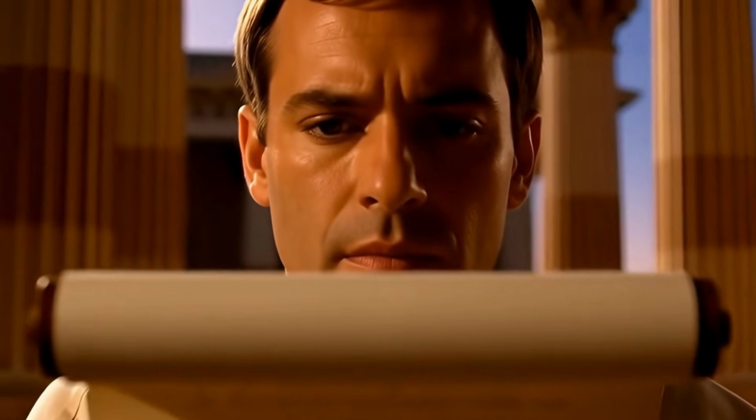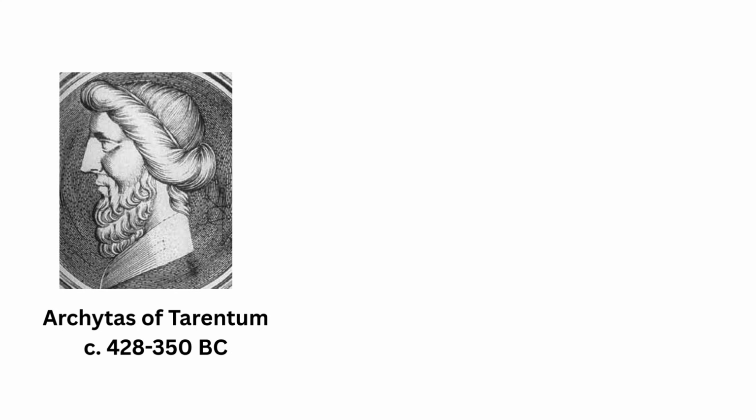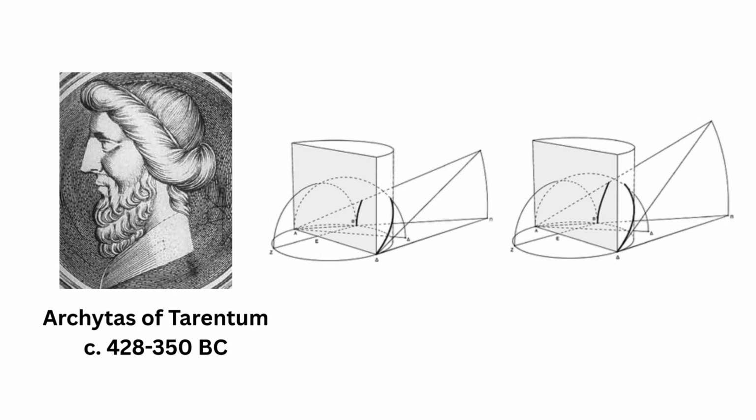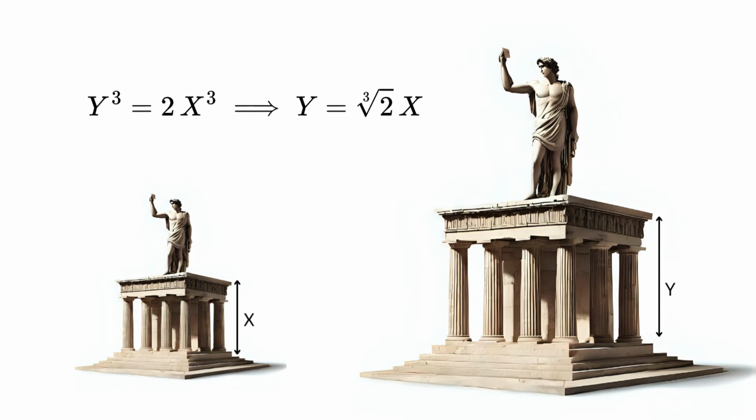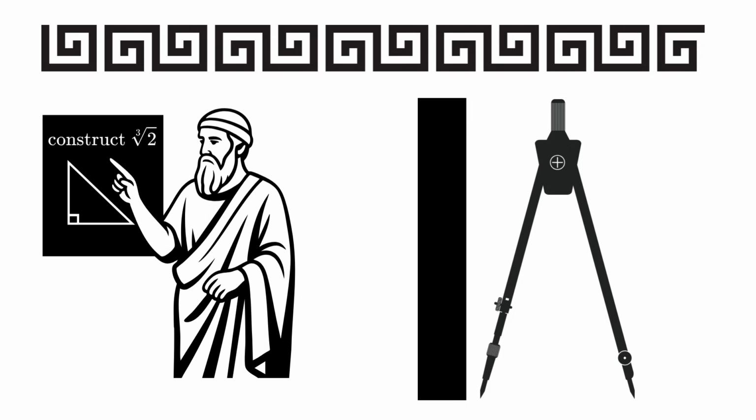Among all solutions, the most important is considered that of Archytas, which makes use of 3 solids: a cylinder, a cone, and a sphere. Mathematically, if x is the edge of the original cube and y is the edge of the large cube, the problem requires that y cubed is twice x cubed. Therefore, y is x multiplied by the cubic root of 2. In Greek theoretical geometry, the length y must be constructed from x with the help of a compass and a straight edge only. Any known solution is breaking this rule.